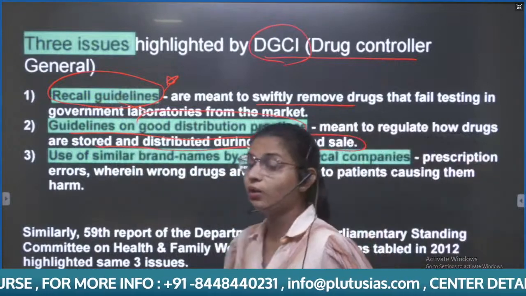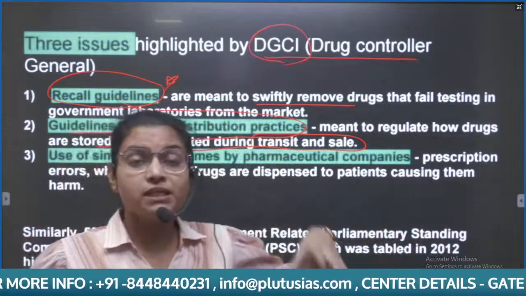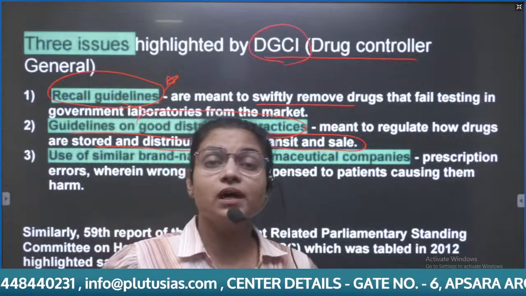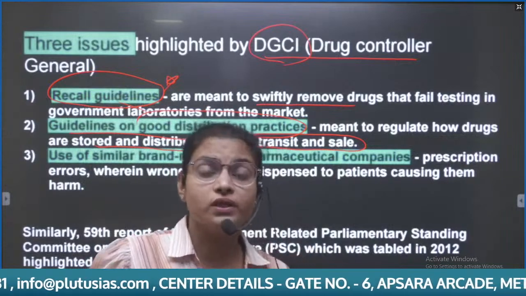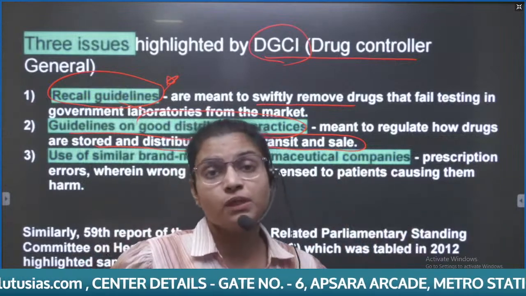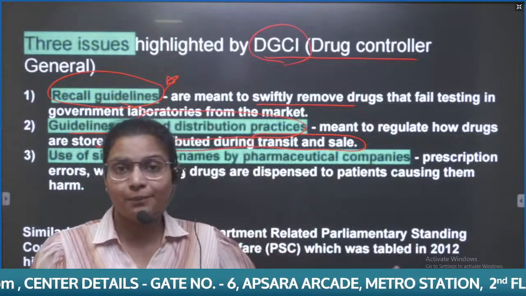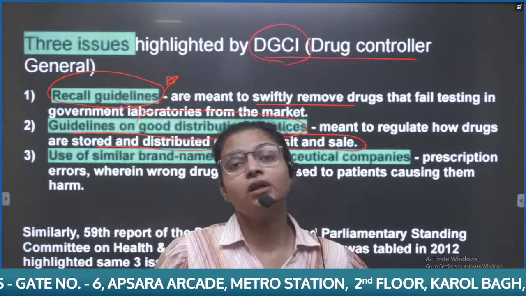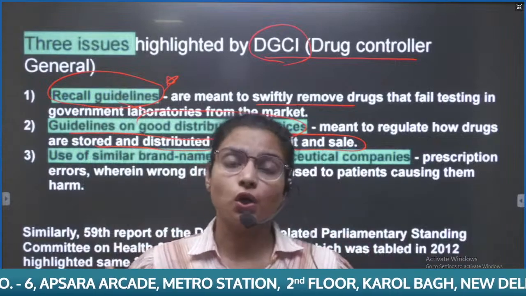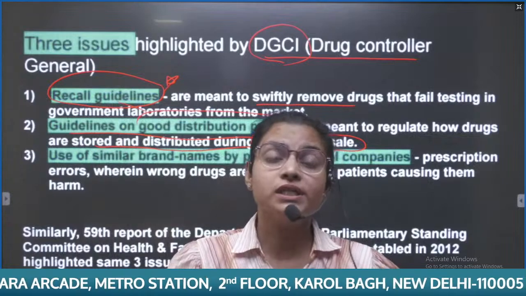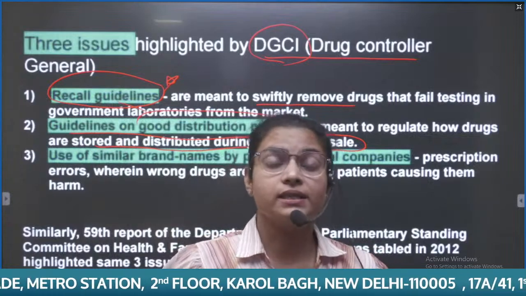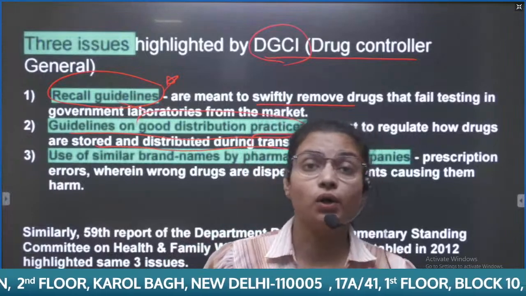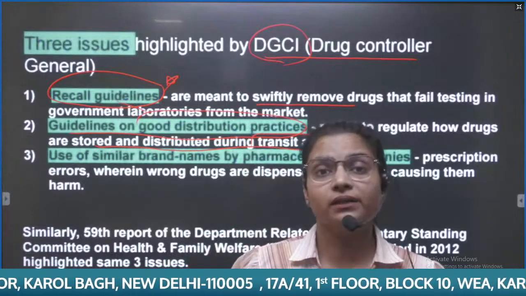It means how the particular drugs are being transported, whether the quality norms are followed or not, and how the drugs are stored in pharmaceutical chemist shops, in transportation, and in the shops. So there are good distribution practices on which guidelines have come up, but we will see why these are not able to be implemented by the departments.